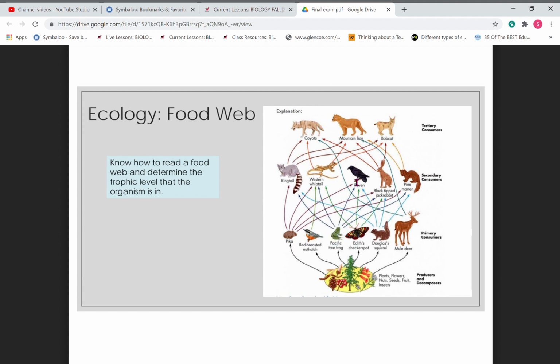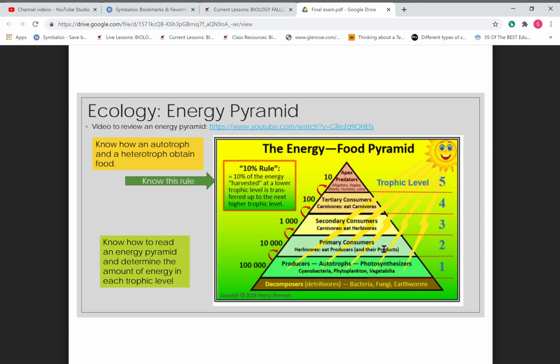So you're following the arrows. This level is consuming this, and this level is consuming these, and this level is consuming this. So remember, it's a pyramid, and the ones on top are the ones at the top of the food chain. So here's our pyramid.